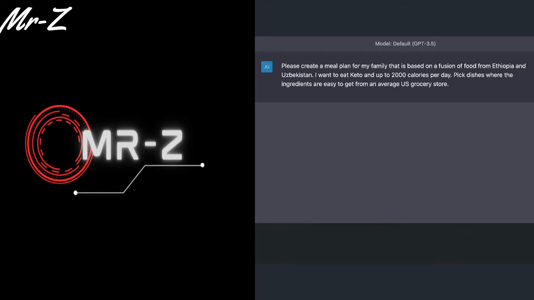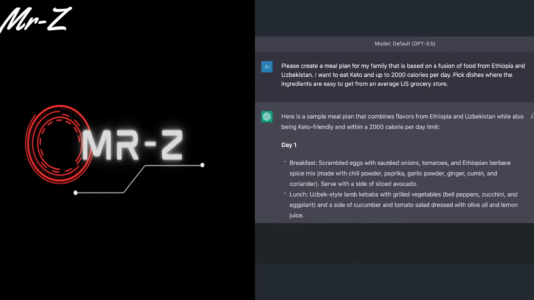So I asked ChatGPT to do this for me, and ChatGPT says, here's a sample meal plan that combines flavors from Ethiopia and Uzbekistan while also being keto-friendly and within a 2,000 calorie per day limit. Breakfast: scrambled eggs with sauteed onions, tomatoes, and Ethiopian Berbere spice. Now notice what it does.